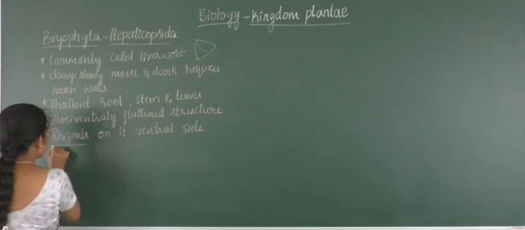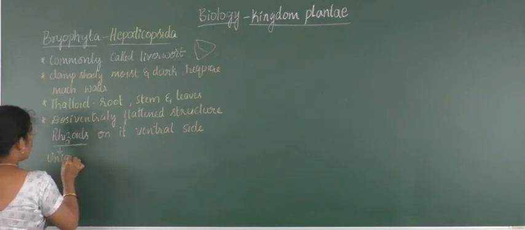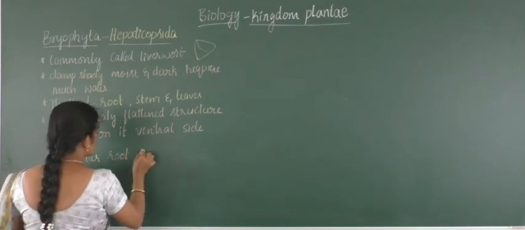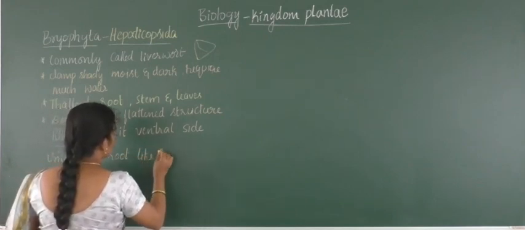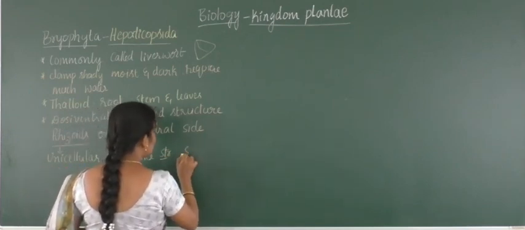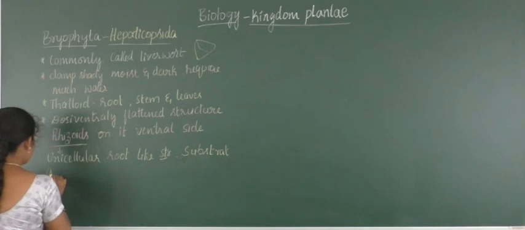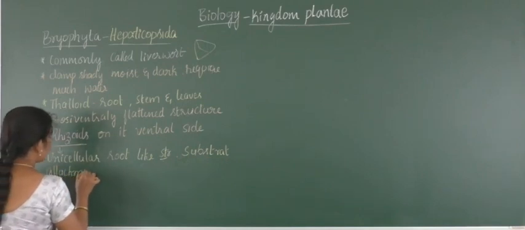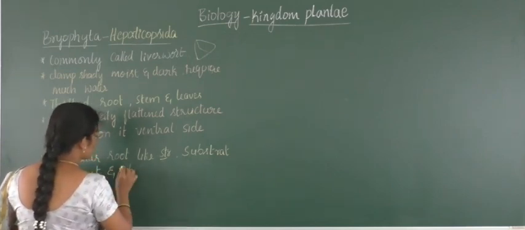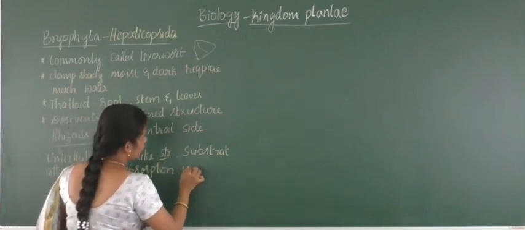These rhizoids are unicellular, root-like structures that help in substrate attachment and absorption of water and minerals.